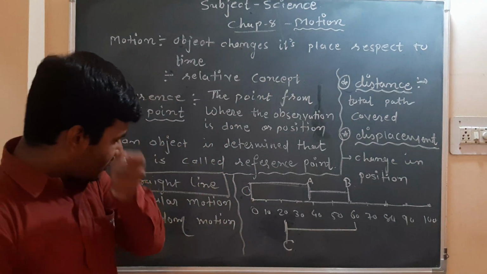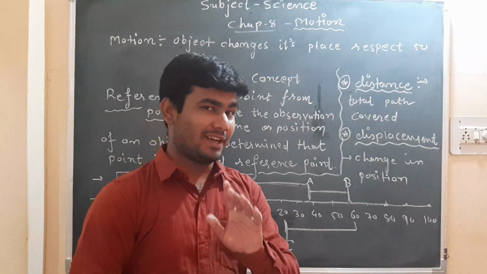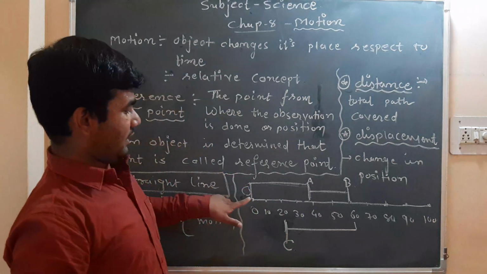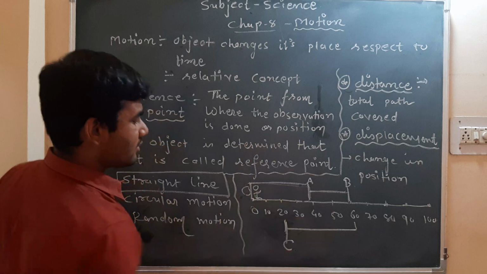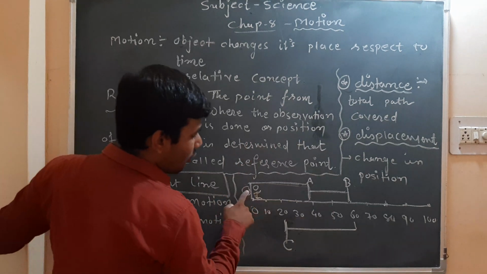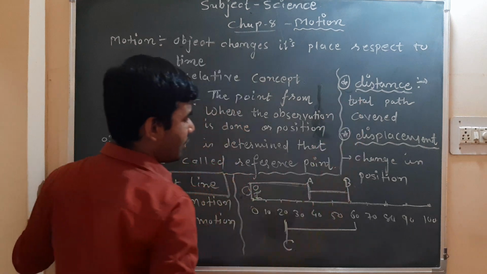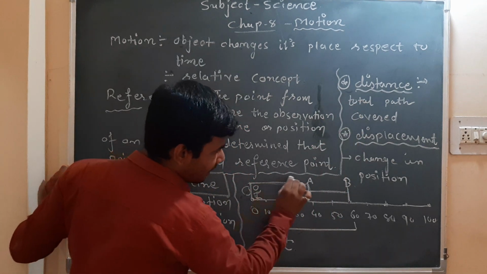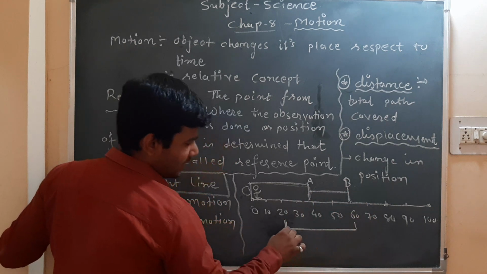Between O to C, how much distance has the object traveled? Again, distance means the total path which is covered. From O to C, we have to find the distance and displacement both. So from O, it is moving first to A, then to B, and then to C.